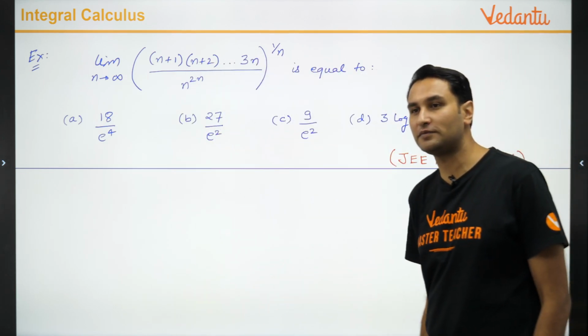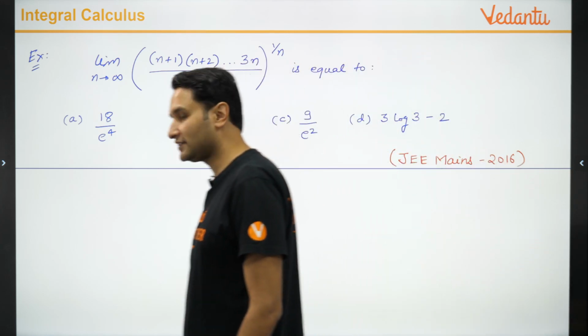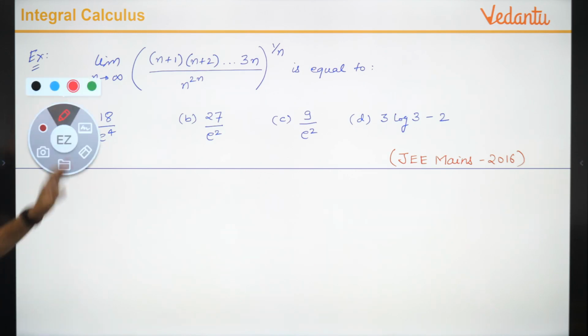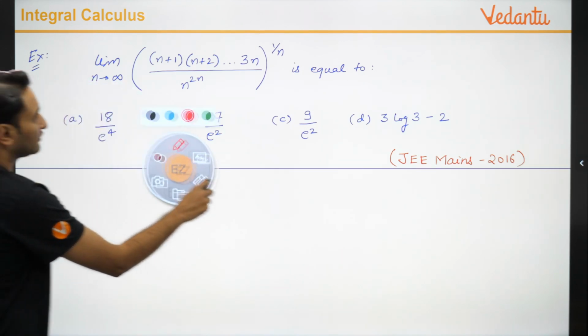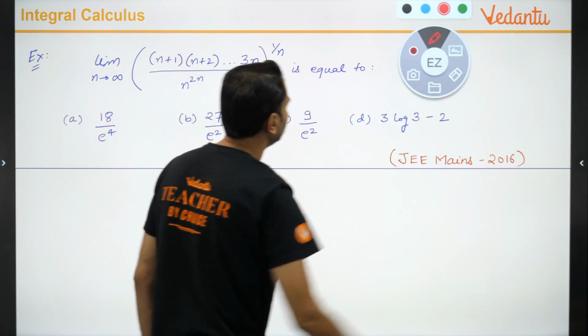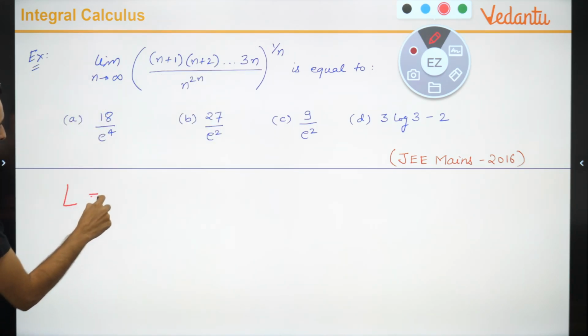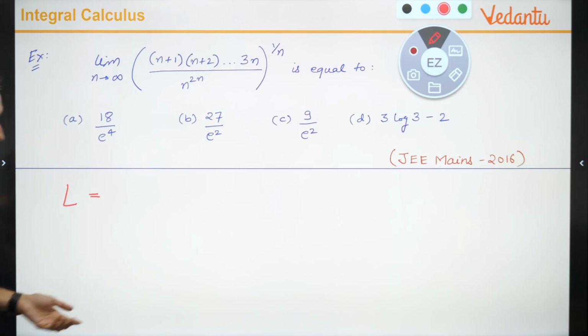Log लेंगे. प्रीतम says log लेंगे. Exactly. So क्या करेंगे देखो. So first study the problem very very carefully. What does it say? It says limit n tends to infinity. Let me call it say L.